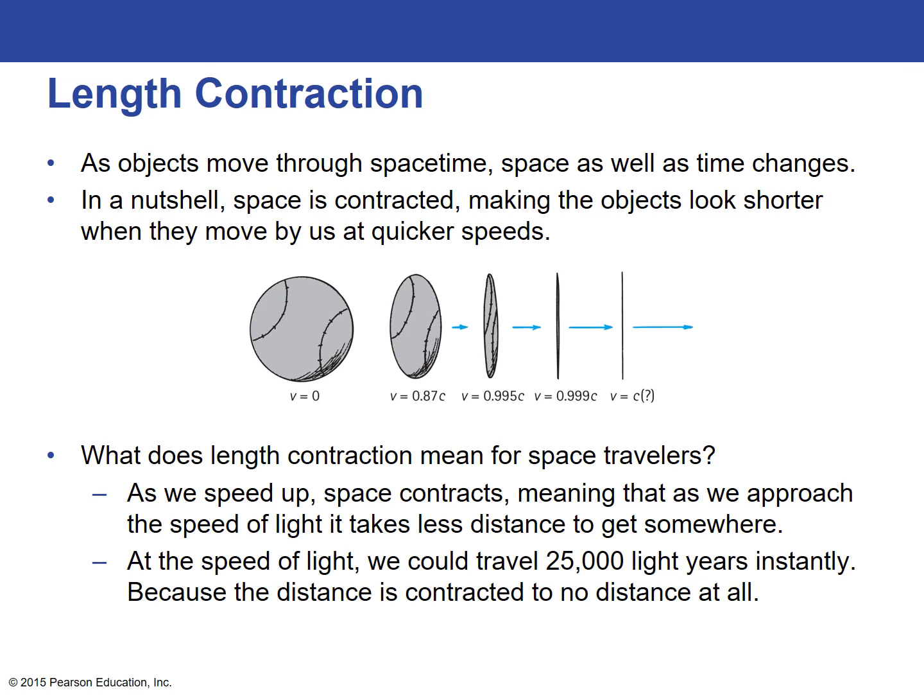So what does length contraction mean for space travelers? It means that as we speed up, space contracts, meaning that as we approach the speed of light, it takes less distance to get somewhere. At the speed of light, we could travel 25,000 light years instantly because the distance would be contracted to no distance at all, just like the baseball in the picture above.